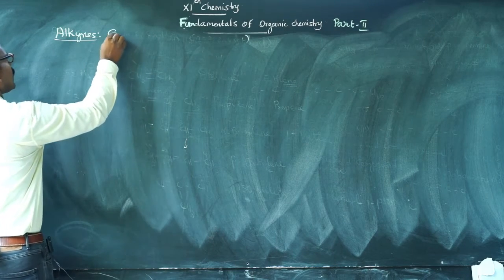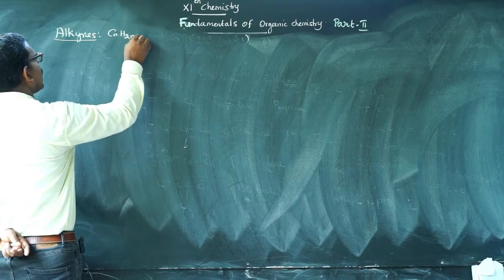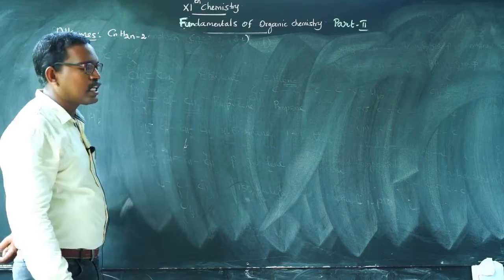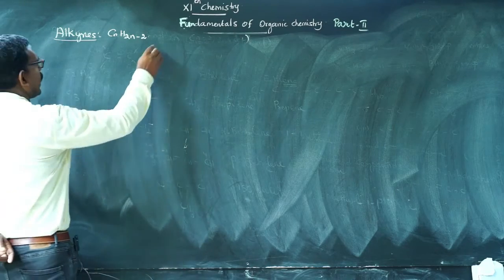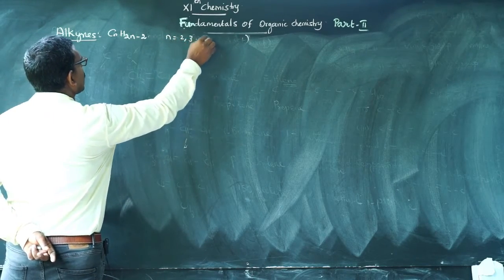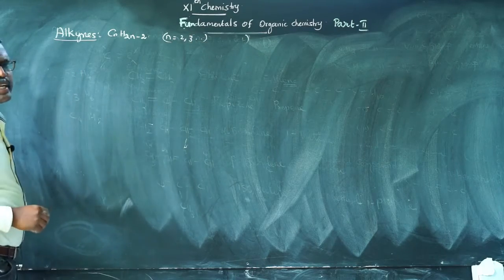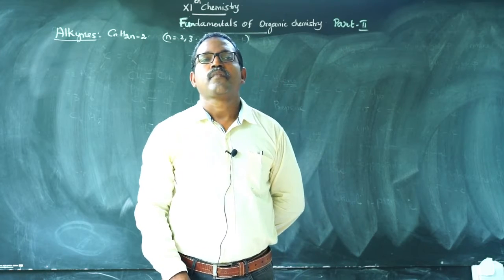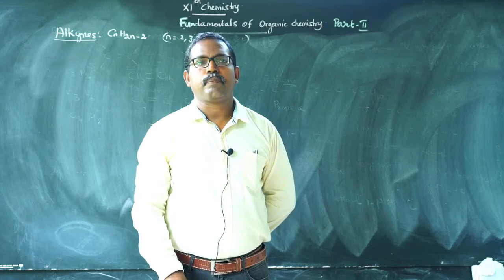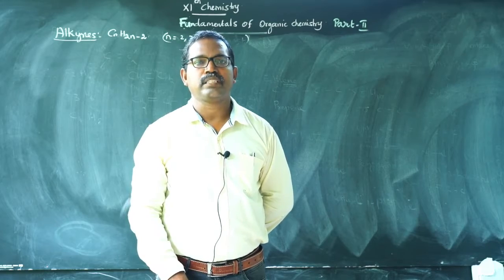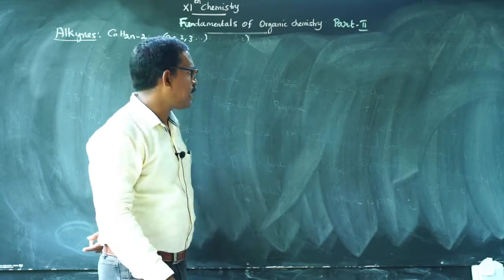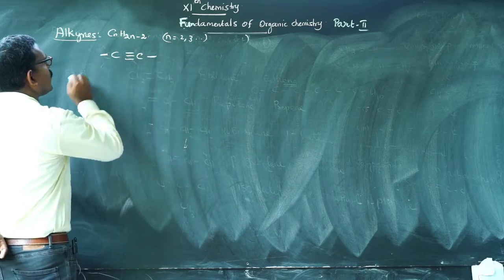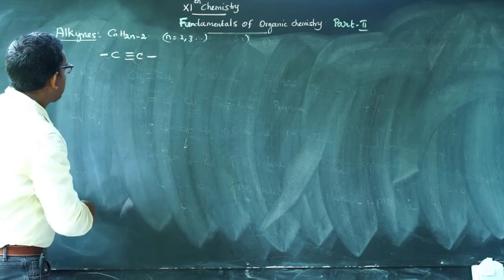Alkynes have the general molecular formula CnH2n minus 2, where n is equal to 2, 3, etc. So what are alkynes? The organic compounds having a carbon-carbon triple bond are called alkynes. Generally it is represented like this. The first member is